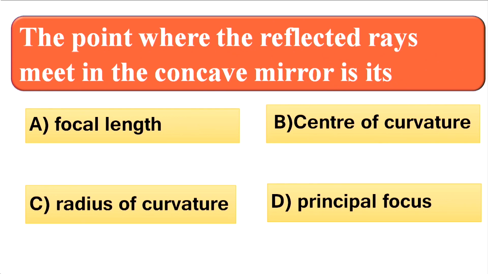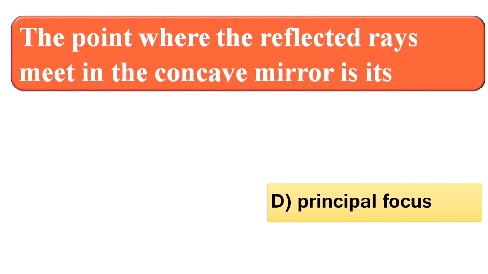Just remember the definitions given for the 4 options and choose the correct answer. The correct answer is principal focus. It is the point where reflected rays meet in the concave mirror.